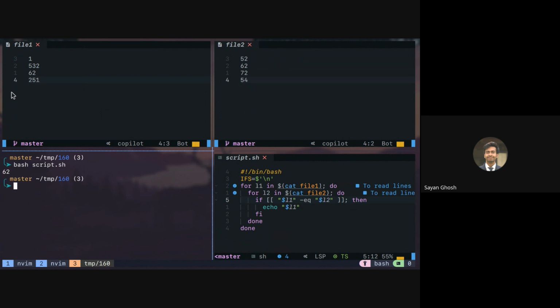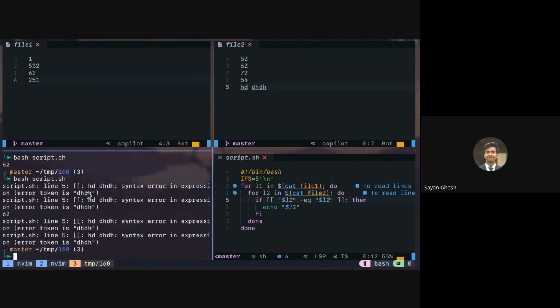So if the file only has numbers, then it will work. But as soon as I add some letters, whenever it is comparing with that letter, it should give an error. Okay, it's not giving you an error here. Maybe if we have a space, yeah. So now you can see that it is giving you an error. Right, so if it is just a single word, then I think it will treat it as 0. So we can add 0 here to check.